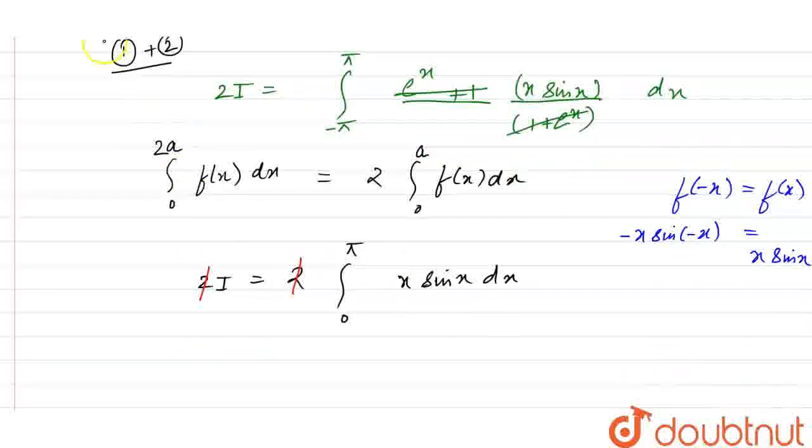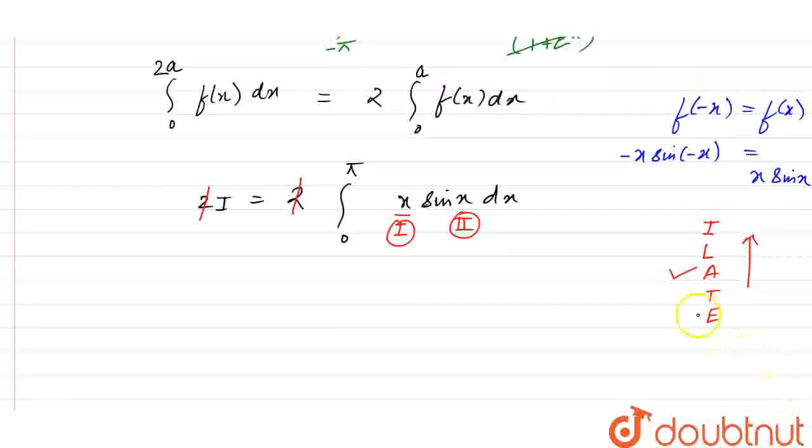So now applying integration by parts, we have this as the first function and this as the second function. How have we done this? Because of ILATE priority, the algebraic function has more priority than the trigonometric function.